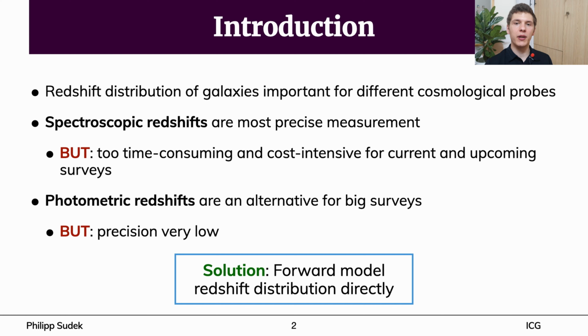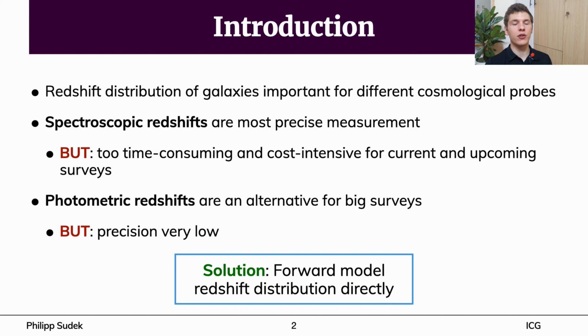However, spectroscopic redshifts are not a suitable choice for current and upcoming experiments like the Dark Energy Survey, the Hyper Suprime-Cam of the Subaru telescope, or the Sloan Digital Sky Survey. The big areas and depths covered by these surveys make spectroscopic redshift measurements extremely time-consuming and cost-intensive.